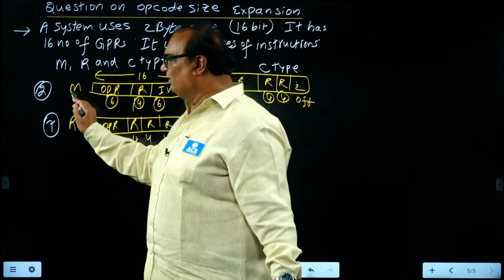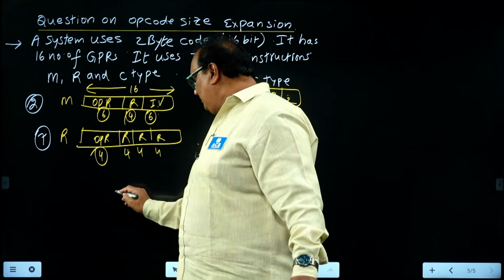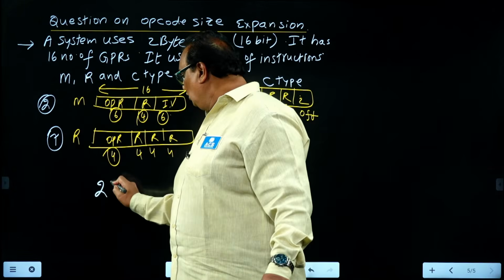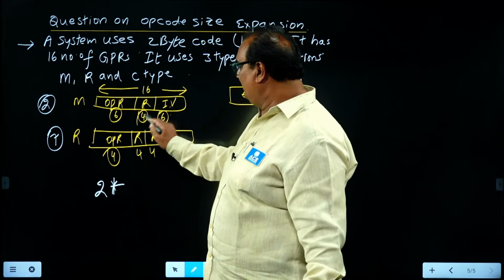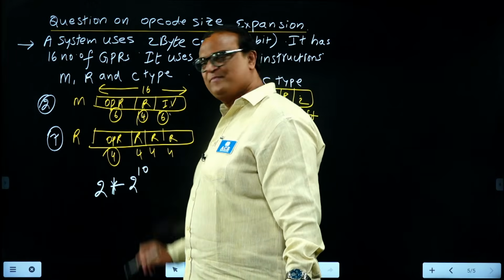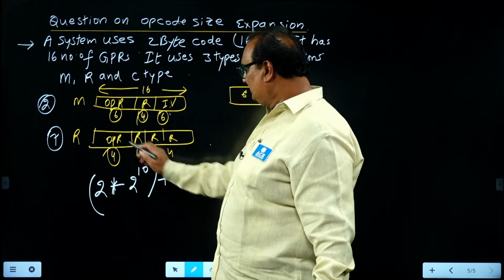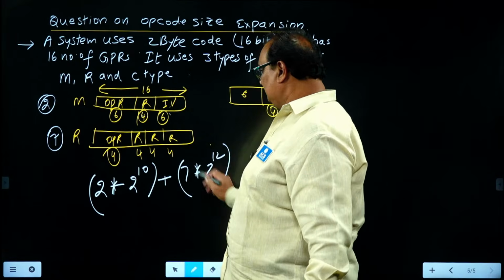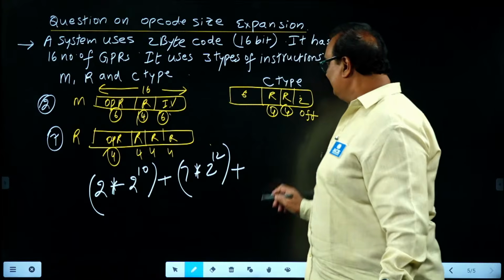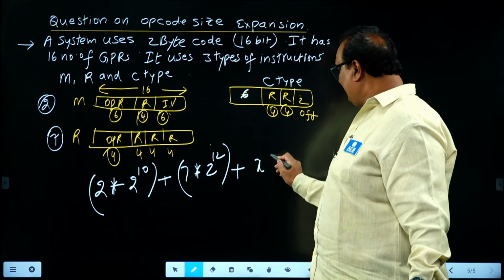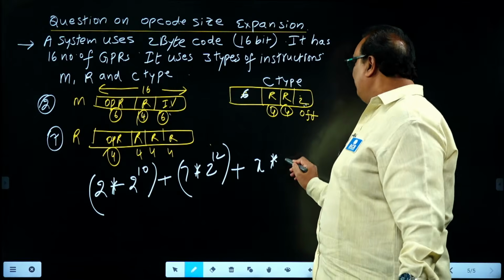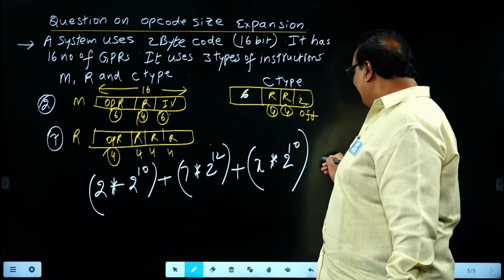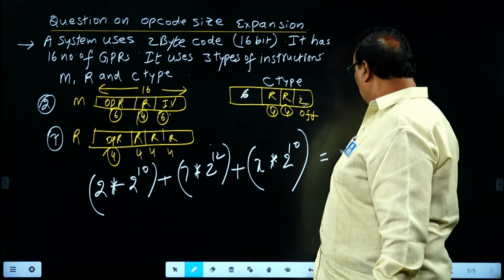Suppose we are given 2 M type: 2 into 2 power 10, since each M type instruction requires a 10-bit address, plus 7 R type, 7 into 2 power 12, because each instruction requires a 12-bit address, plus, if you want to find this one, X number of instructions of size 2 power 10, it must satisfy less than or equal to 2 power 16.